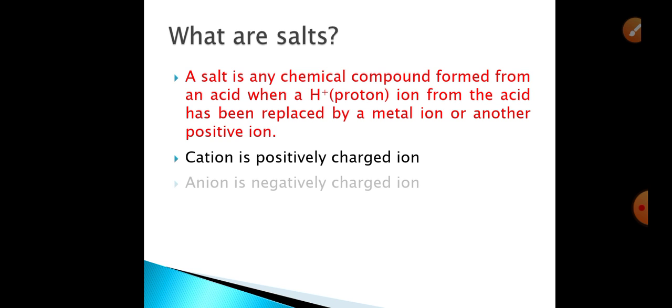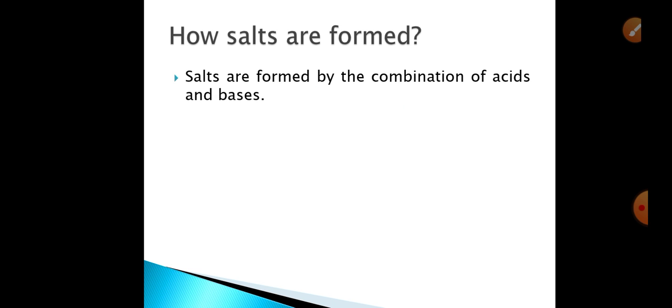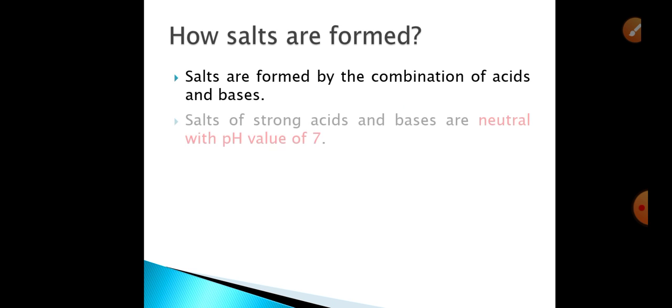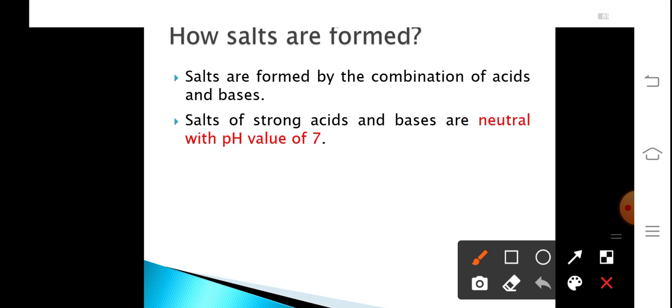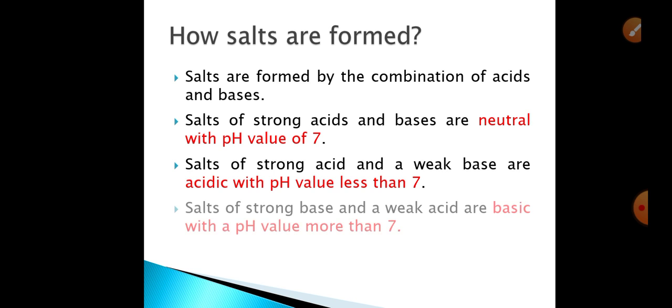Salt contains both acidic ion and basic ion. Hence, salt is an ionic molecule which contains cation, which is positively charged ion, and anion, which is negatively charged ion. So, how are salts formed? Salts are formed by the combination of acids and bases. Salts of strong acids and strong bases are neutral, whereas salts of strong acids and weak bases are acidic in nature with a pH value less than 7. Whereas salts of strong base and a weak acid are basic with pH value more than 7.